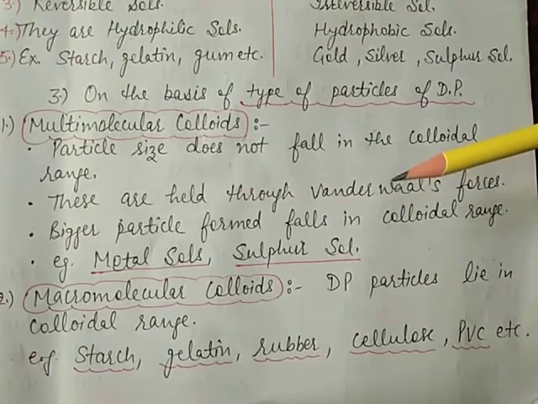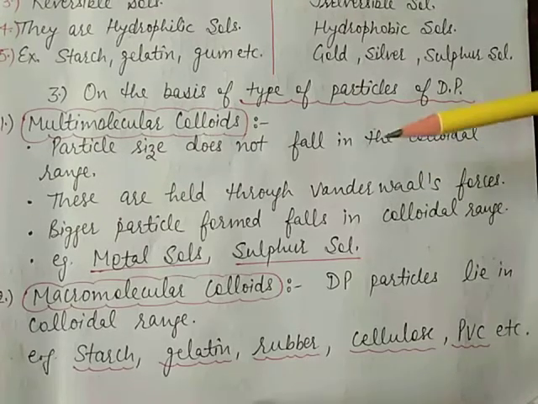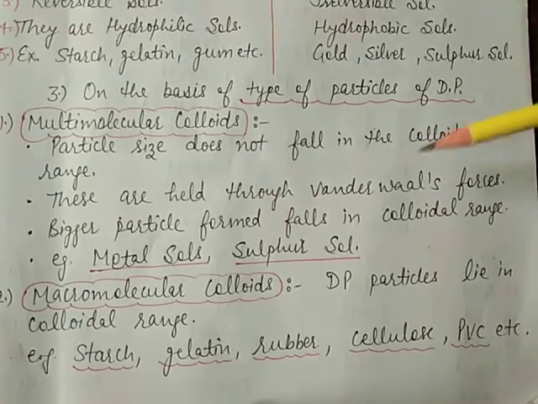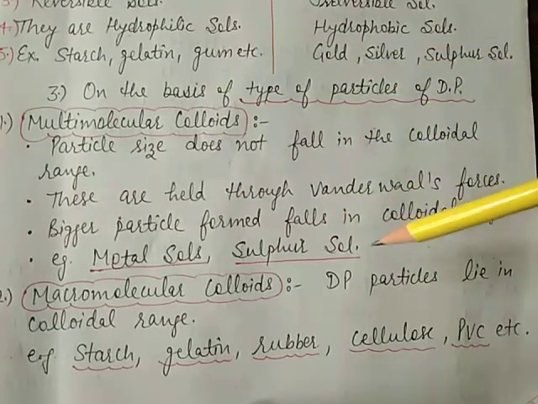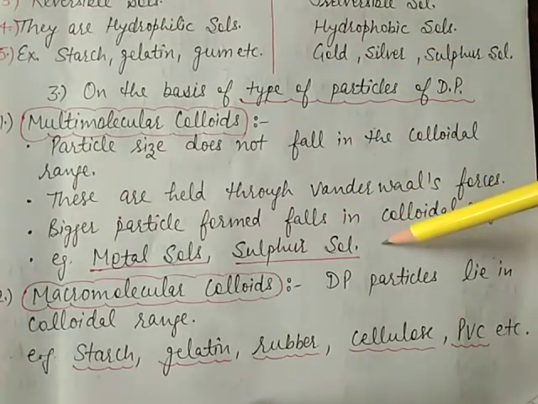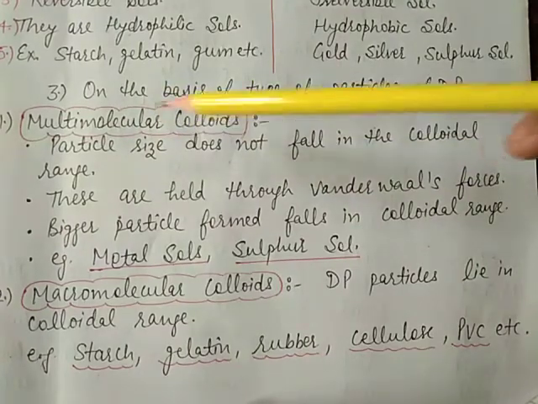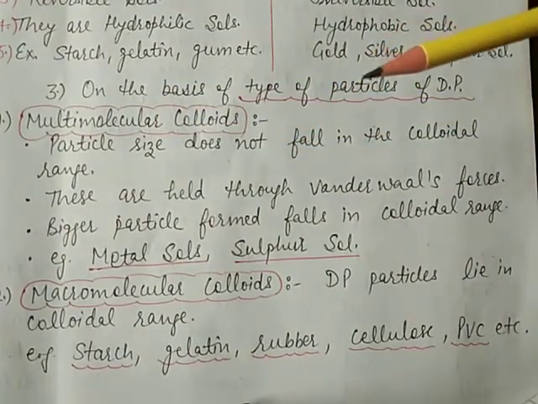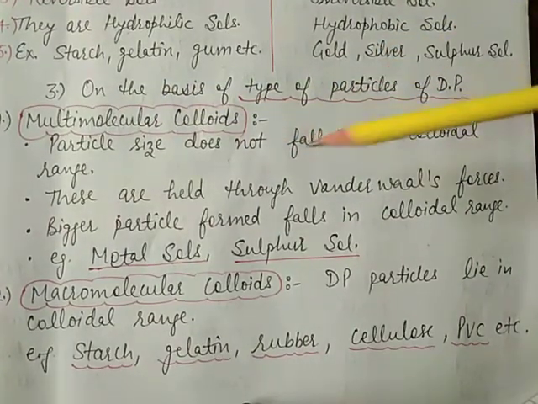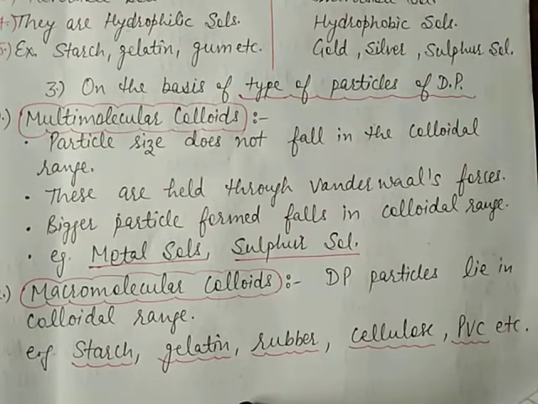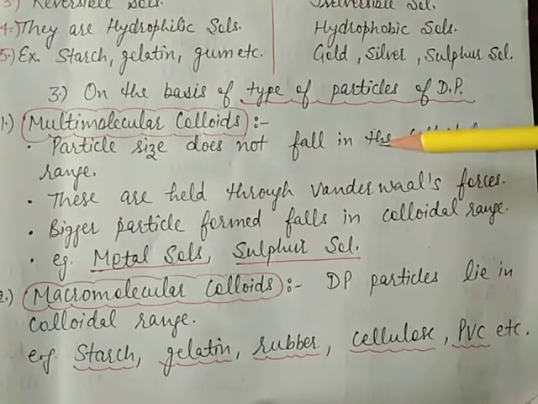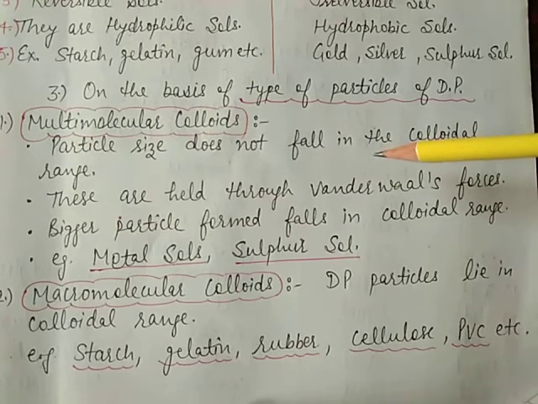Means it is made up of particles containing thousands of S8 sulfur molecules. So here its formula is S8. It means multimolecular, means a large number of atoms or molecules are present in the range of colloidal solution.